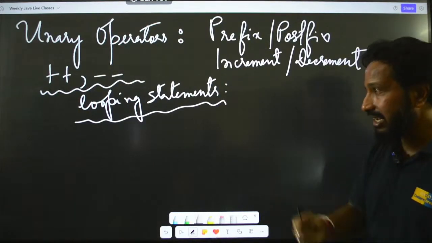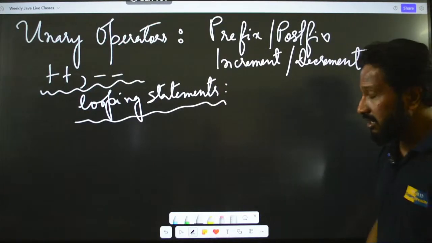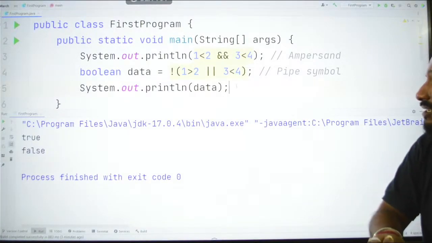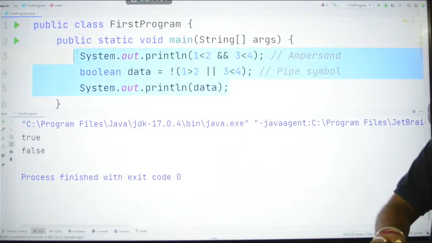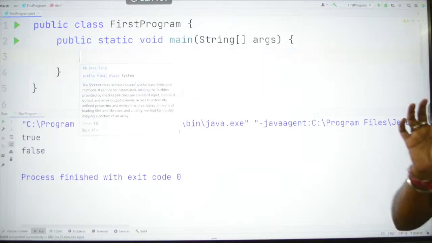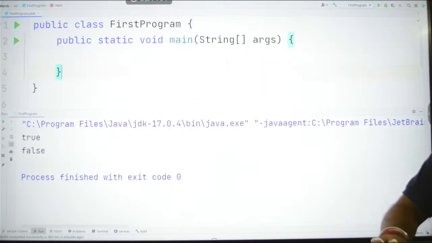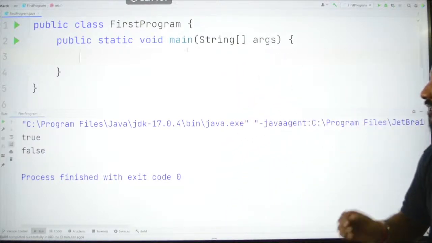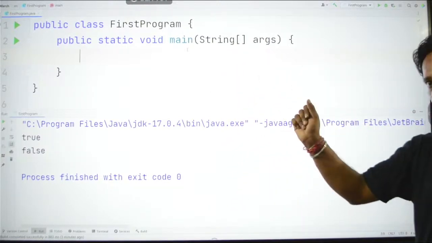Okay, let's see an example so that you can understand. So I'm going back to my editor, and here let me just delete all these things that we already have here. Fine. So what I will do here is I will just write something like this. Just give me a moment. Okay. So here I will just type this.